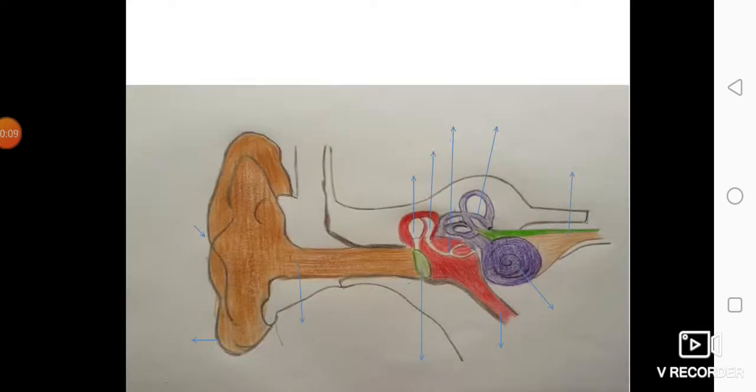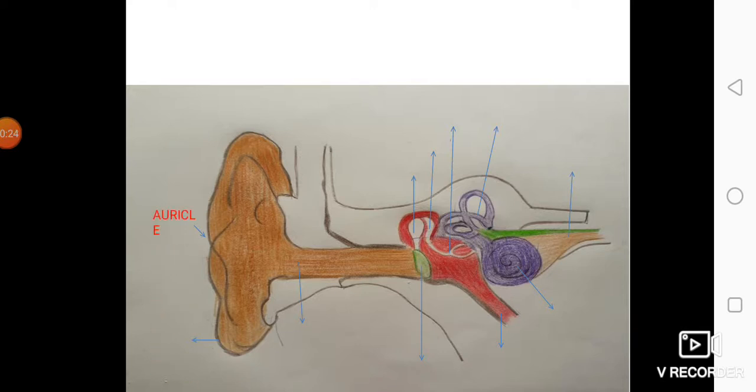Next part of our lesson is structure of human ear. Human ear is an organ for hearing as well as for body balance. Human ear has got three parts: external ear, middle ear and the internal ear. These are the major labels you have to make after drawing the diagram of ear.